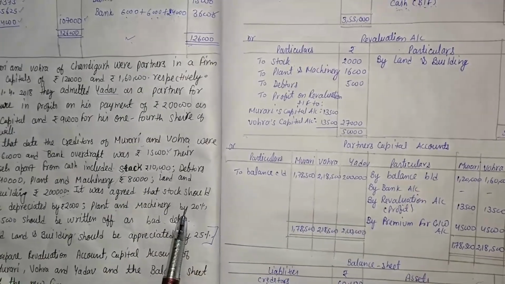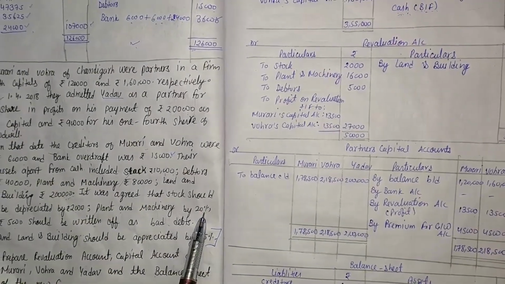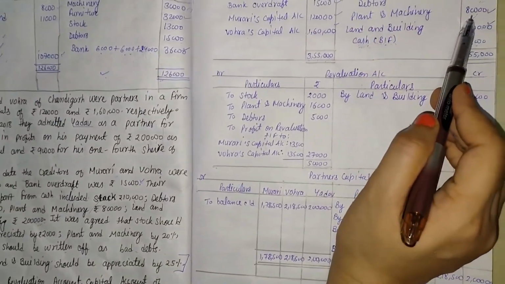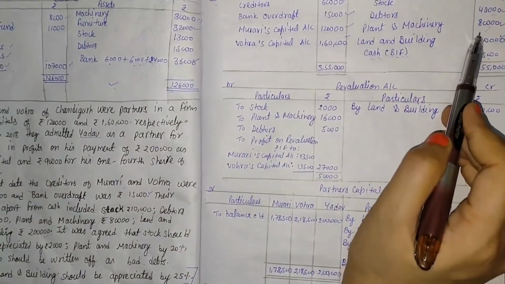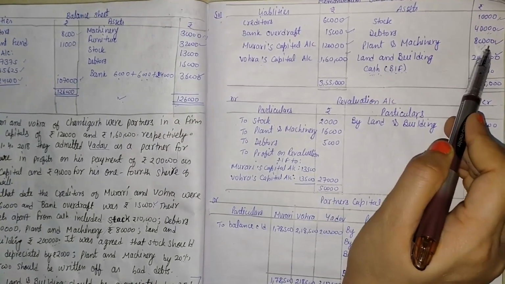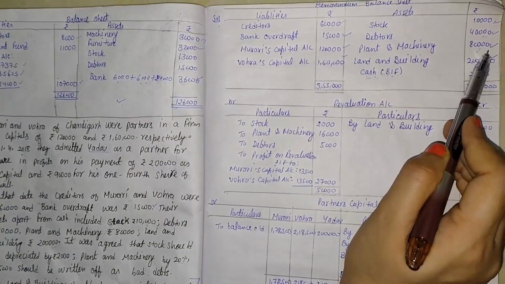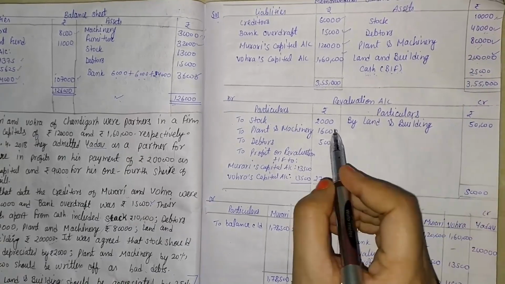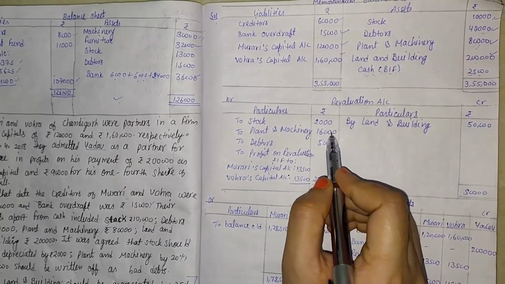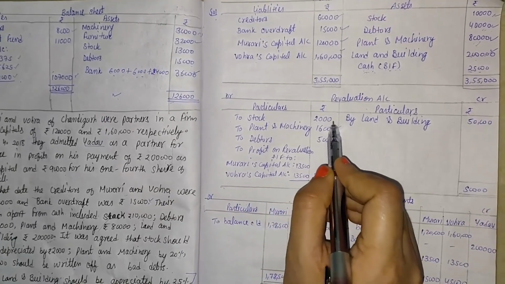Plant and machinery also reduced by 20%. So what is the previous value of plant and machinery? Here we make the plant balance sheet. So the plant and machinery value is 80,000, and 20% of that 80,000 is 16,000. Value is reduced, so we mention it in the debit side to plant and machinery account.